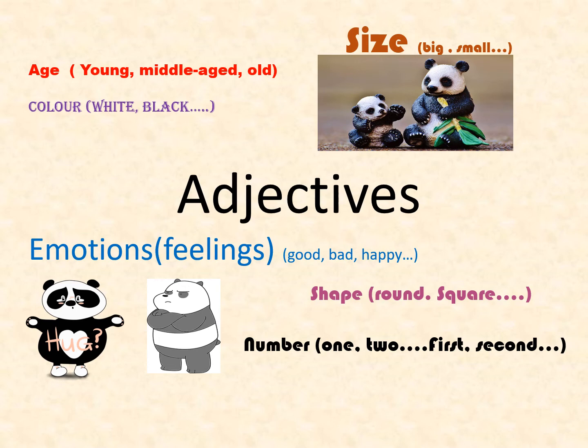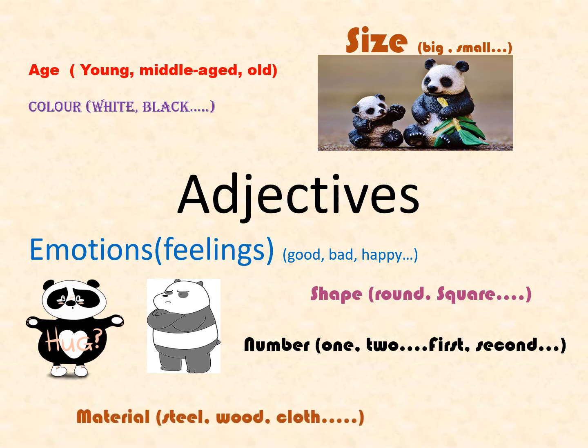Example, two pandas are there on the tree. So, two pandas is a noun phrase. In this noun phrase, the word two tells about the number of pandas there are.